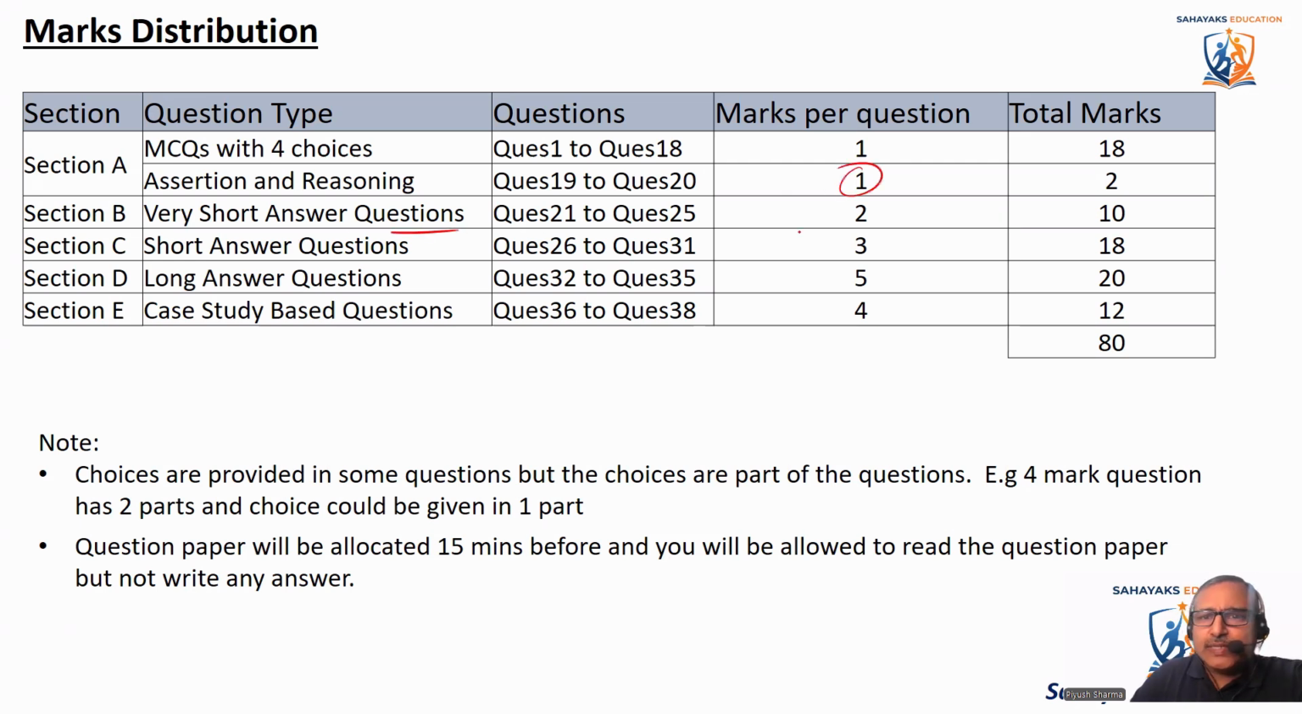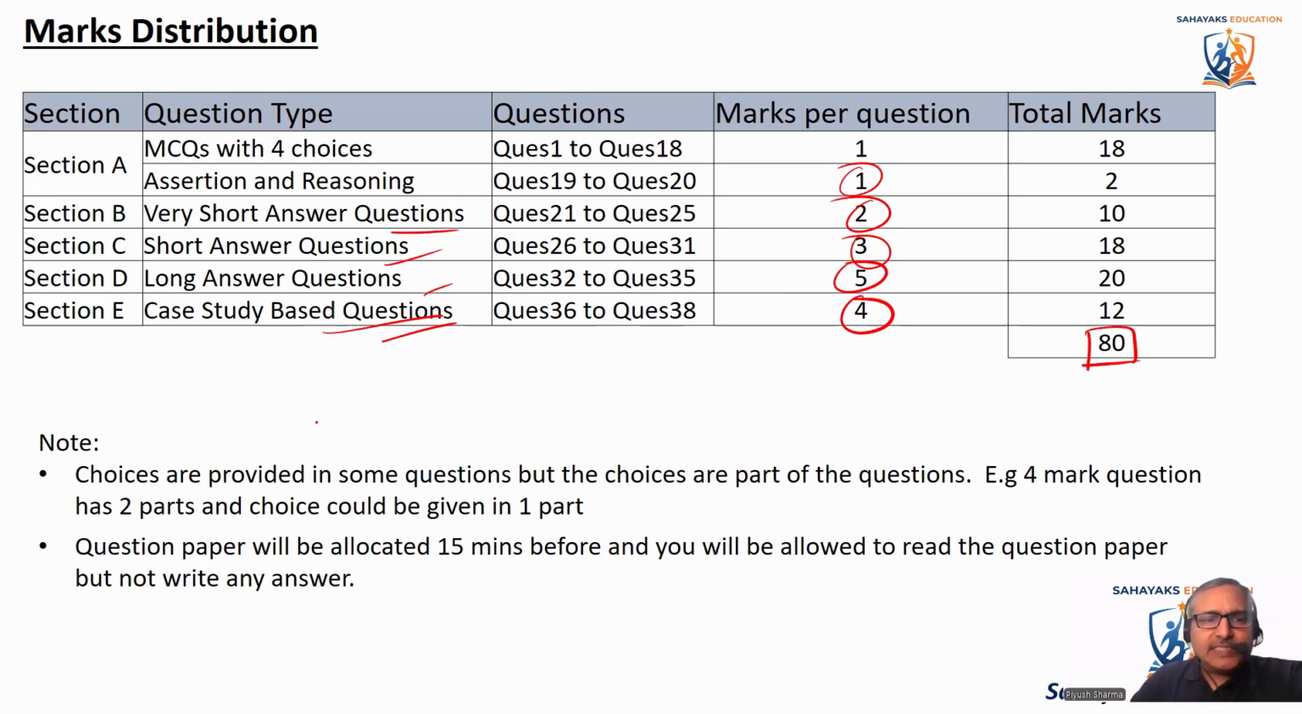Then we have very short answer questions for 2 marks. Then we have short answer questions for 3 marks. Then we have long answer questions for 5 marks. And then we have case study based questions. There are 3 case study based questions, that is for 4 marks each. The total marks is 80.